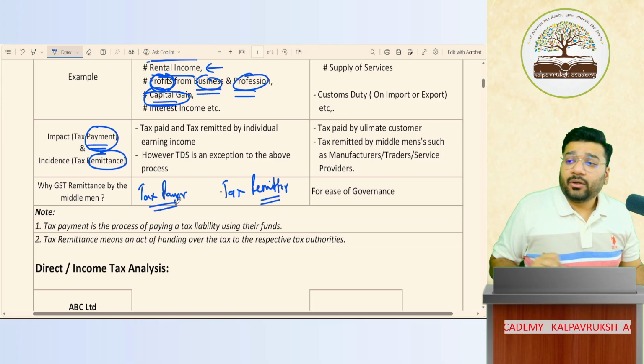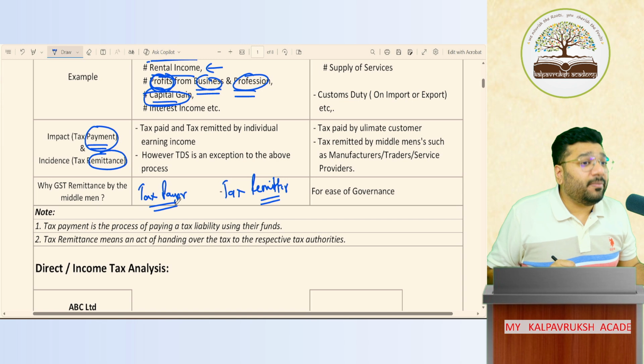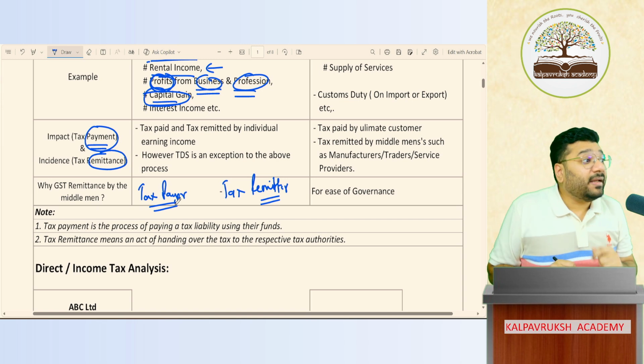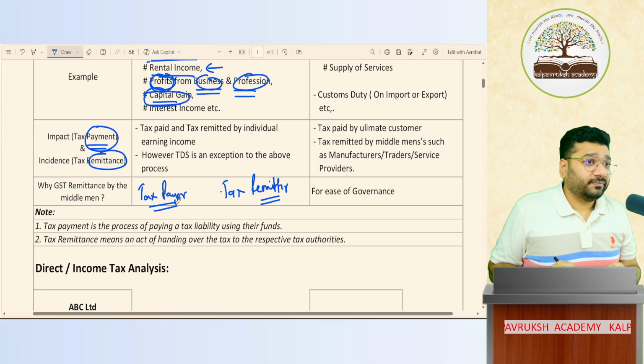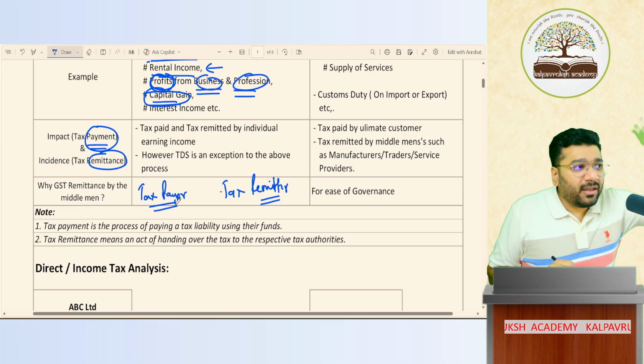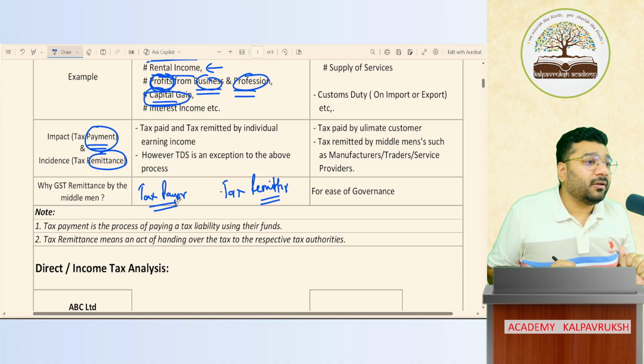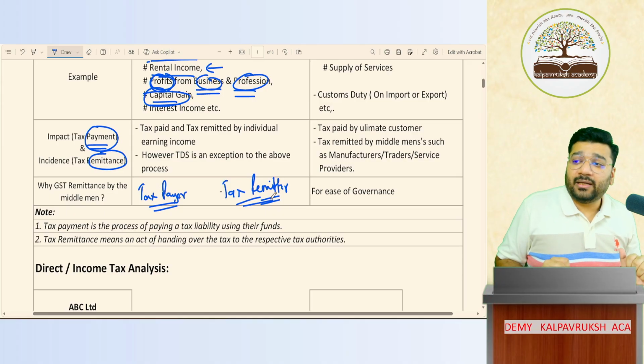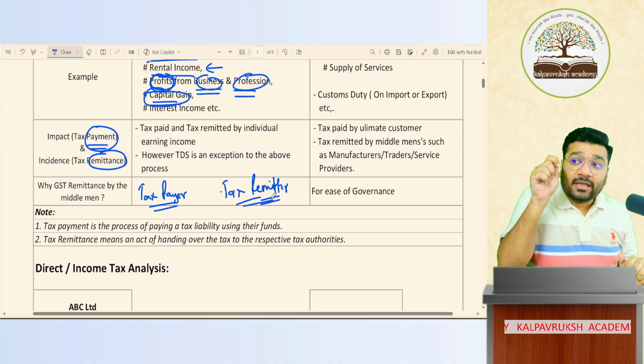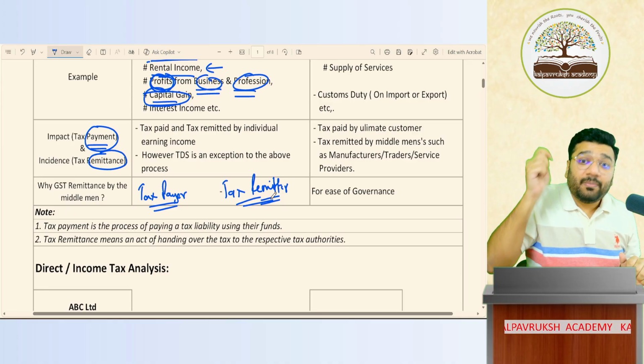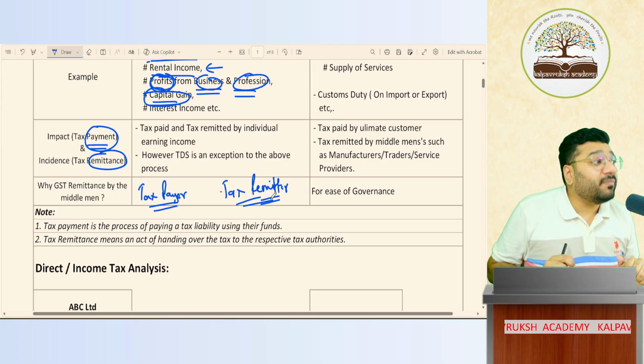R-E-M-I-T-T-E-R. Who's the taxpayer? The taxpayer is that person from whose pocket the money is going out. Right? If money went out of your pocket, then you are the taxpayer. Got it? Not got it? Okay. Who's a tax remitter? The person who is handing over the money to the government is called the tax remitter. Got it? Not got it?